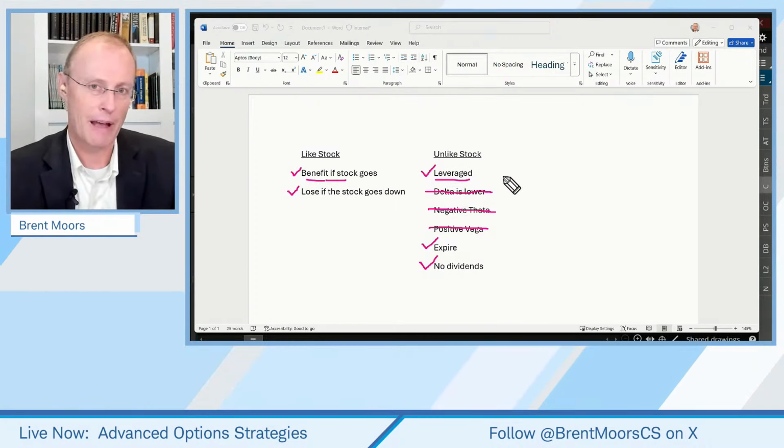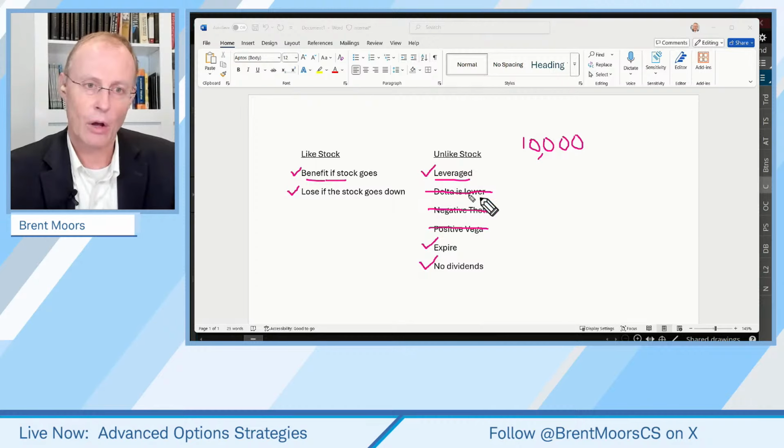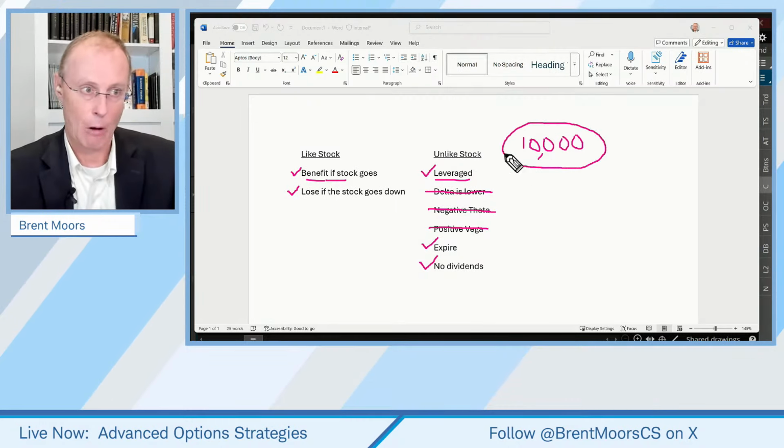If you think about a stock that's trading for, say, $100 a share, if you buy 100 shares of that stock, it's going to cost you $10,000. To get that same delta with a synthetic, it's going to cost you probably a fraction of that price. Now, let's look at examples here.